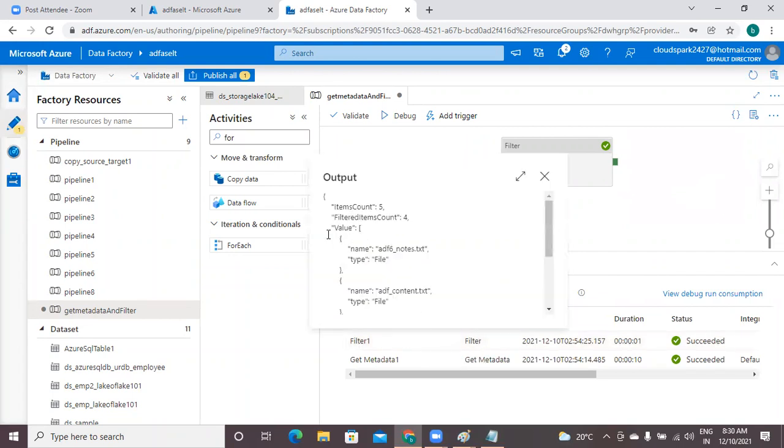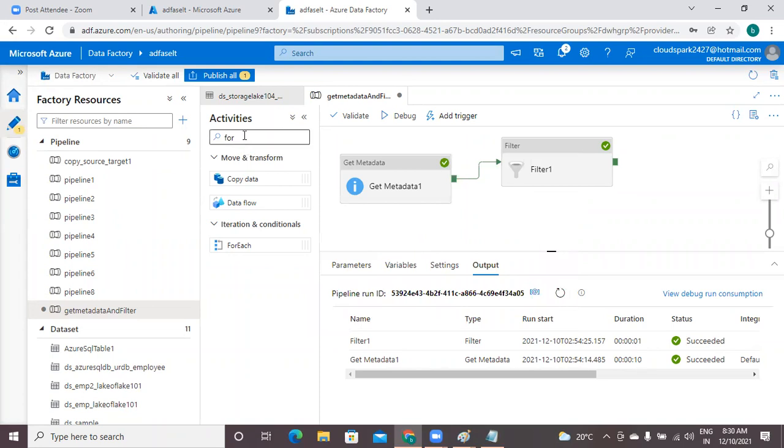Output of filter. What is the field value? Get metadata output is in the field value of child items, but filter output is in the field of value. Got it? We need to specify that one.